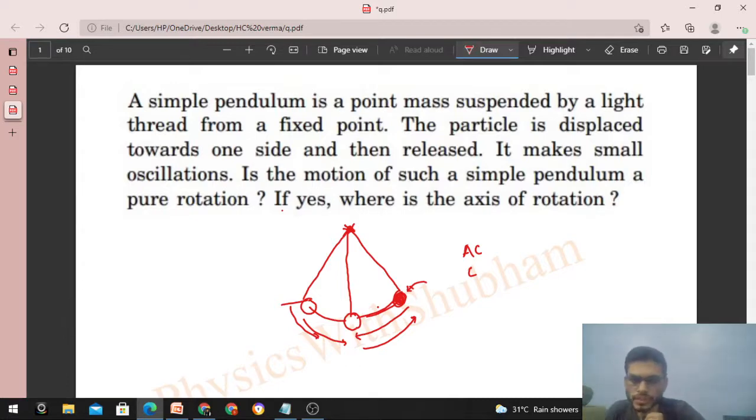And what is the axis of rotation? This fixed point, and you have to take the axis, right? So that will be perpendicular to this plane and passing through this point. Fixed point means something like this, perpendicular to this plane and passing through this point. That will be your axis of rotation.